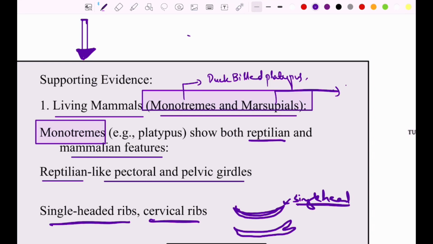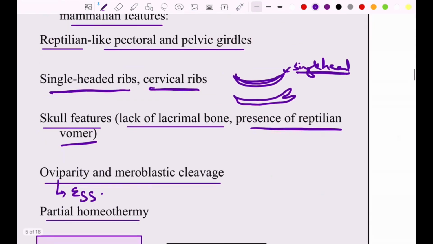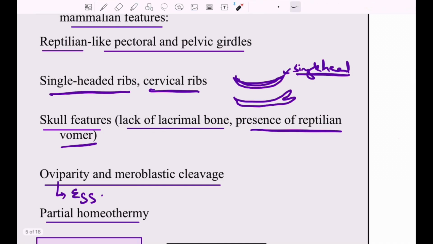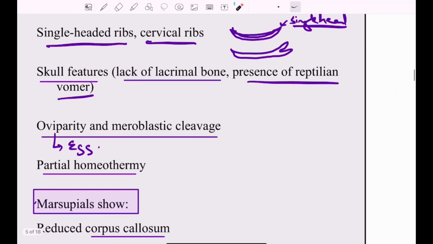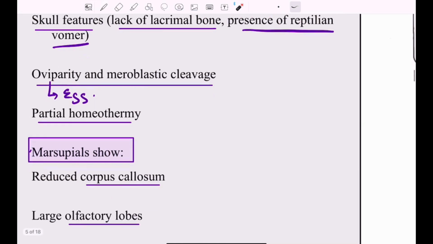And in marsupials we have the kangaroo. The similarity between the pelvic and pectoral girdles suggests similar ancestry. They both have single-headed ribs and cervical ribs, and the skull features are also the same: they lack the lacrimal bone, have the reptilian vomer, and show oviparity, that is, both of them lay eggs and show meroblastic cleavage.